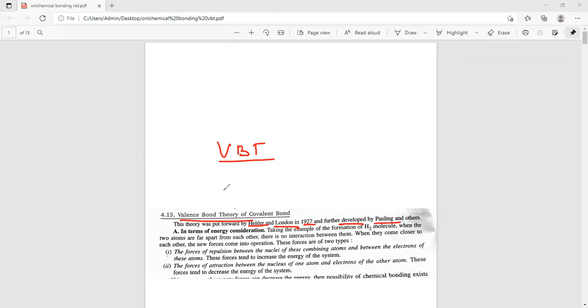And according to VBT, the first point is in terms of energy consideration.